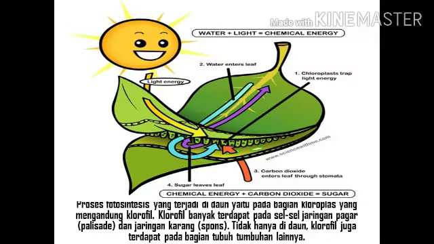The photosynthesis process that occurs in the leaves is in the chloroplast, which contains chlorophyll. Chlorophyll is found in many cells of palisade tissue and spongy tissue. Not only in the leaves, chlorophyll is also found in other parts of the plant body.